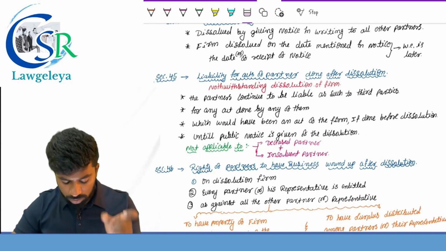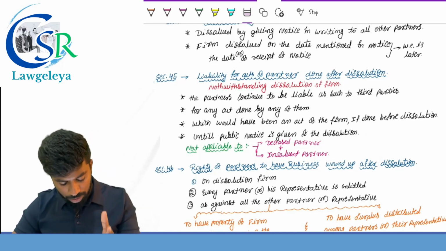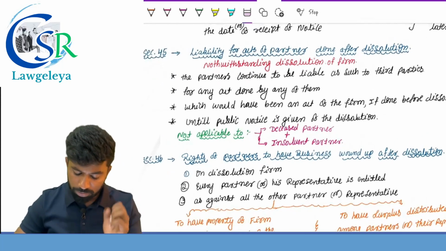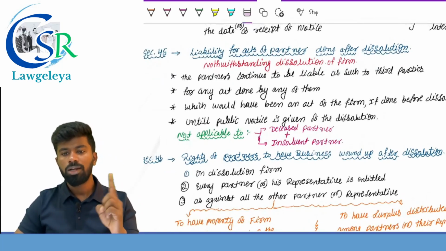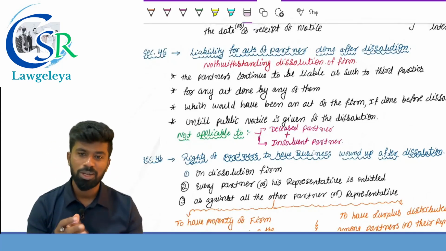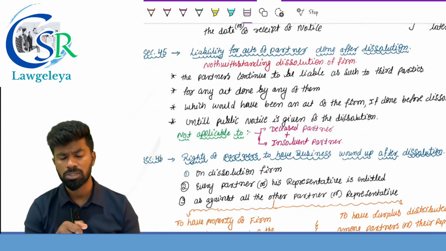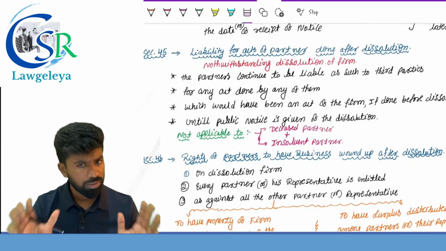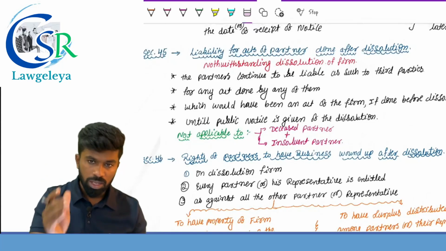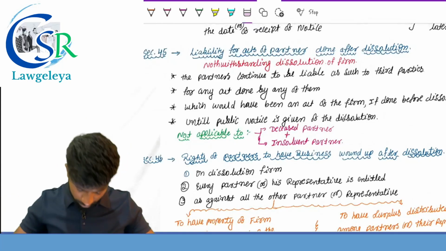I repeat, notwithstanding dissolution of the firm, the partners continue to be liable as to such third parties for any act done by any of them which would have been an act of the firm if done before what? Dissolution, until what is given? Public notice is given of the dissolution. It is not applicable in case of what partner? Obviously, deceased partner, insolvent partner and dormant partners, because the principle of estoppel is not applicable to them. So, in brief, section 45 is clear. The partners continue to be liable for the act of a partner to third parties until public notice is given.